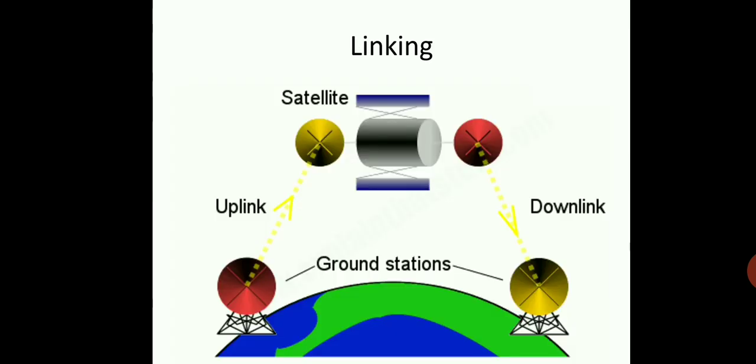So it is a very clear cut diagram of the linking of ground stations. One is the uplink ground station, the other is the downlink ground station. In between, the satellites are there.